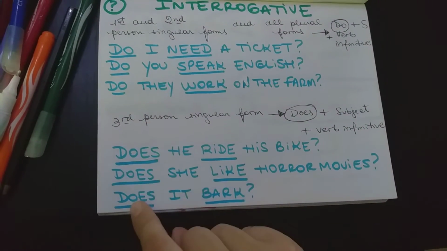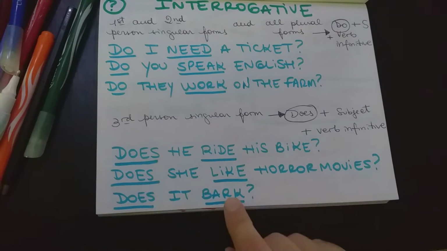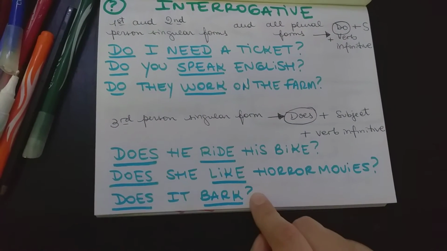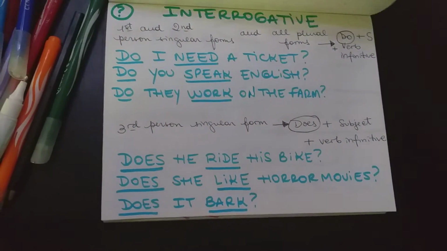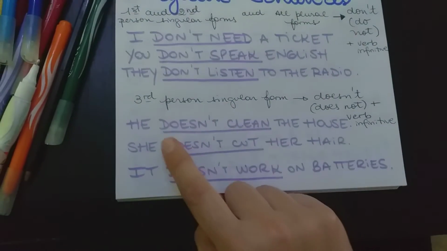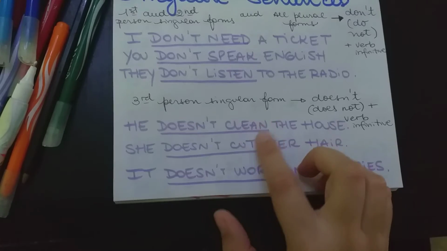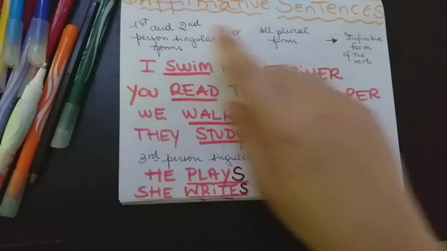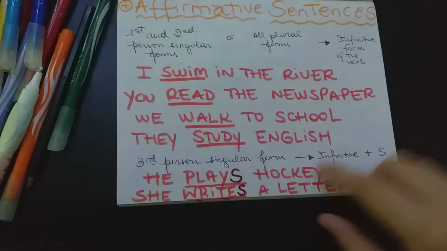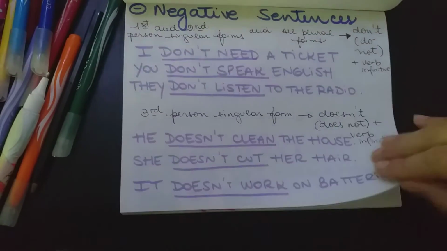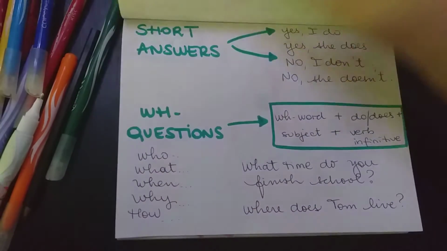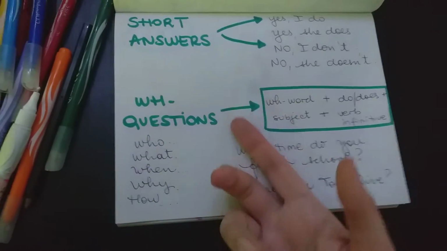Okay, I start with does, the person, and the verb. The verb in the infinitive, okay? When I use the negative in the third person, I copy the verb in the infinitive. I only write the S in the affirmative sentences. Am I clear?